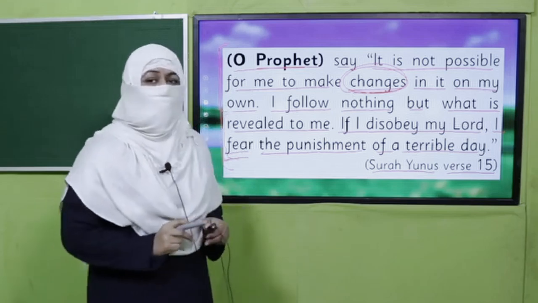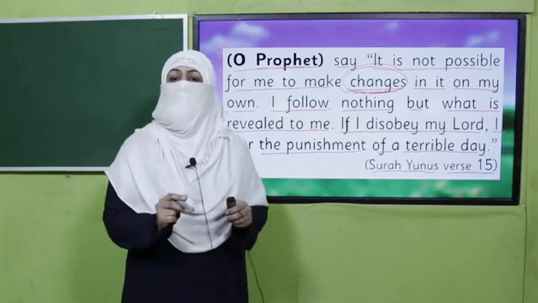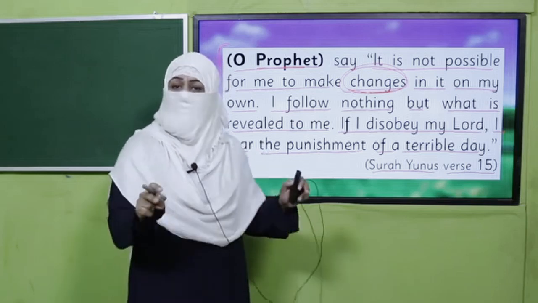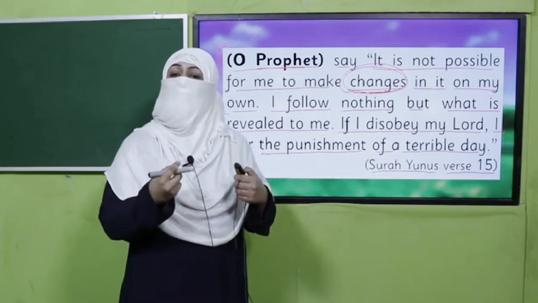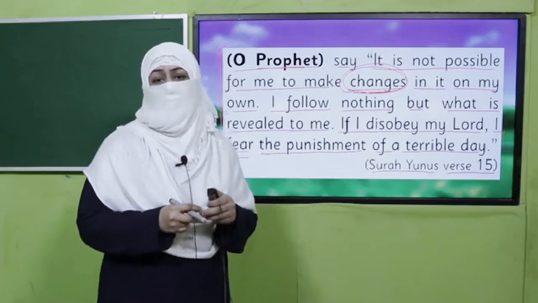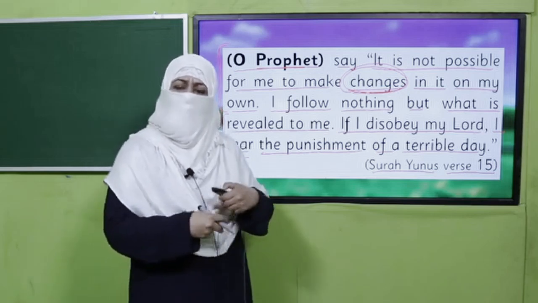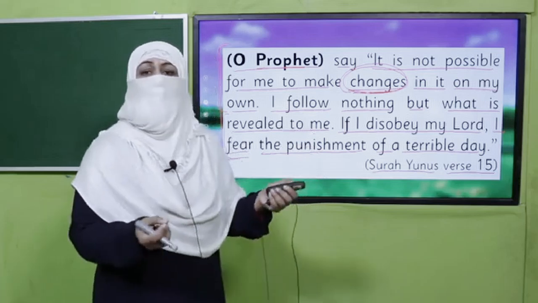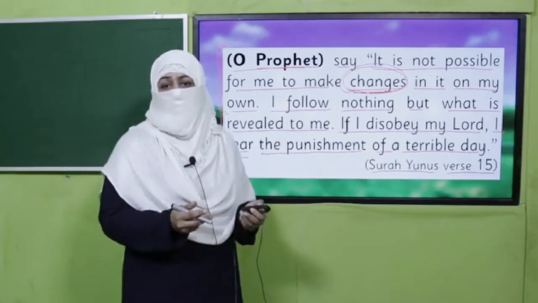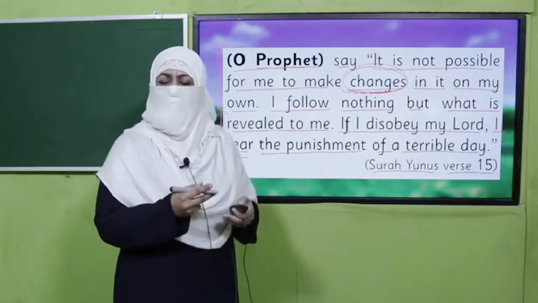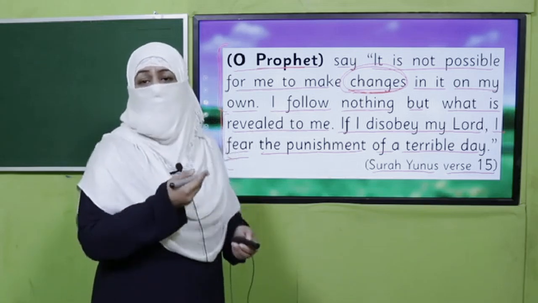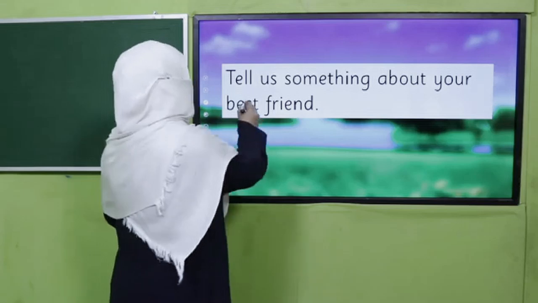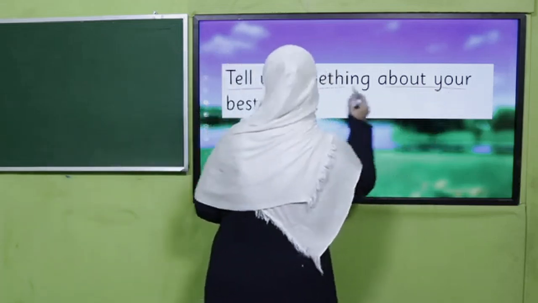It cannot be changed. But when we do something, we write something, we make mistakes. Our Quran is flawless. Alhamdulillah. But when we are writing something, we make mistakes, or sometimes we want to improve it. Our Quran is perfect. There is no need of improvement. But when it comes to our work, sometimes we want to do it in a better way. So we can change it and we can rewrite. How do we do that? We learn today. And first, you tell us something about your best friend.